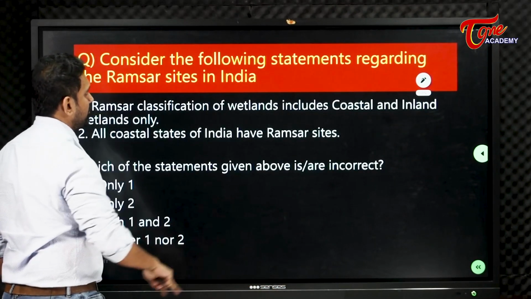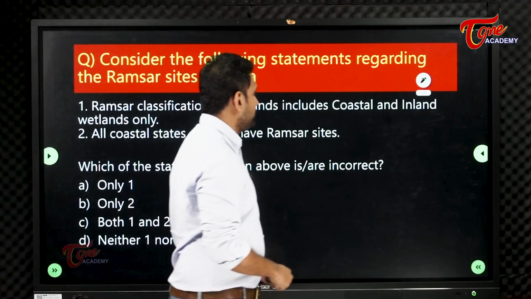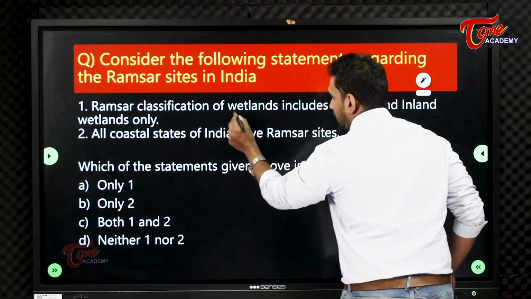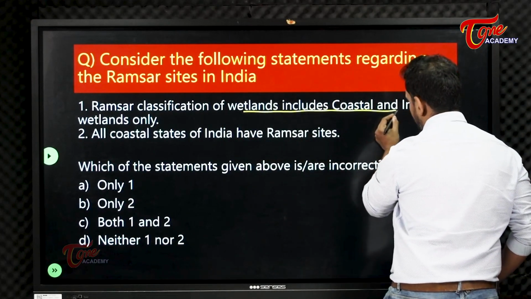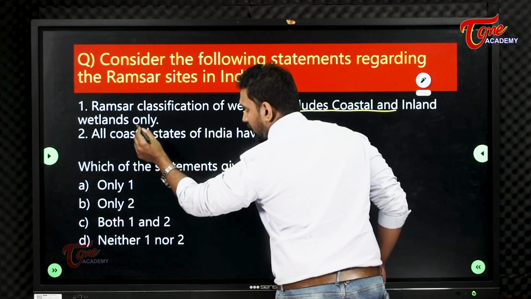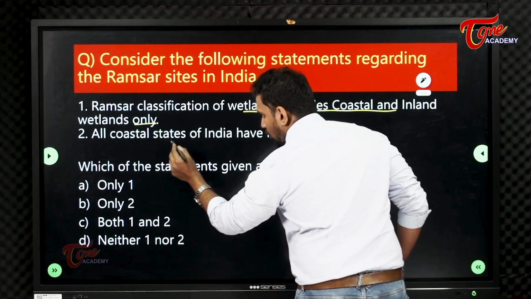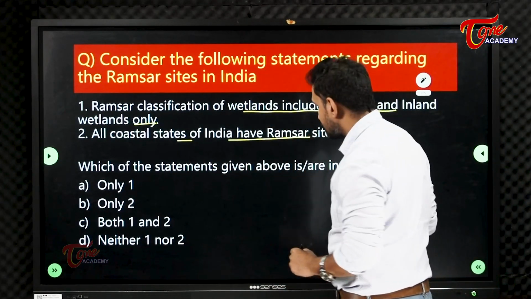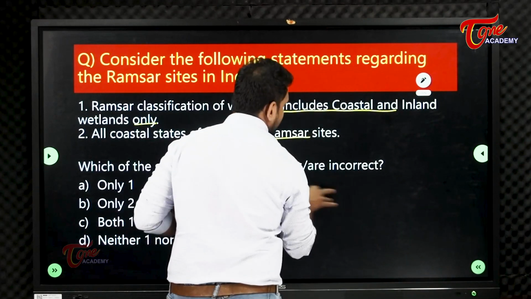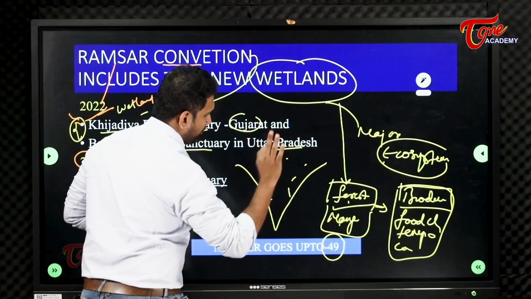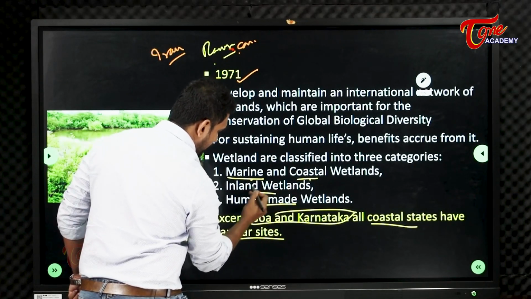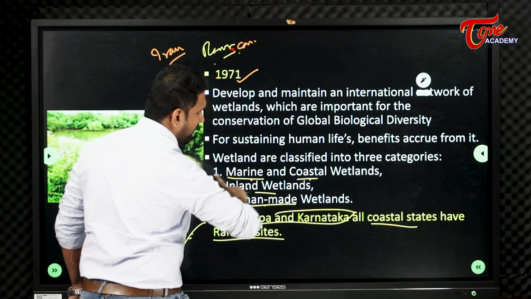Consider the following statements regarding the Ramsar sites in India. Ramsar classification of wetlands includes coastal and inland wetlands only. All coastal states of India have Ramsar sites. If the word only is there, then you have to definitely go and check. See, marine, coastal, inland and human-made, so many are there.